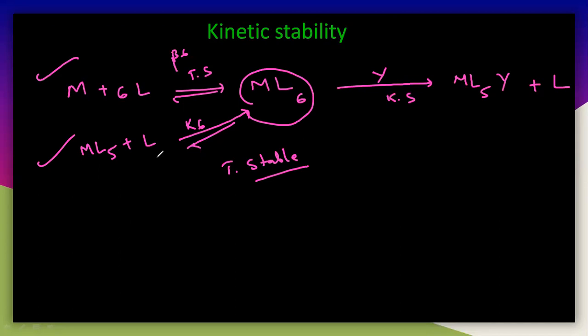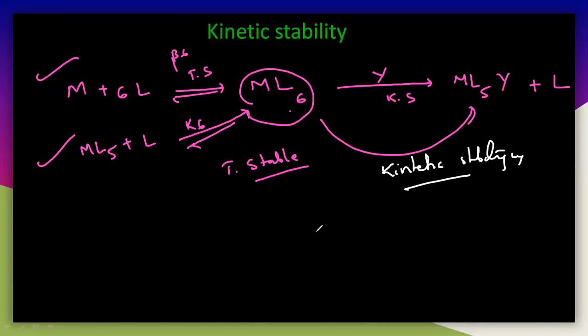So let us take the kinetic stability. Kinetic stability includes what happens after the formation of the product. ML6 is already produced here. Then after its formation, what is the reactivity of this? This kinetic stability includes the reactivity of this product. Kinetically stable refers to this particular reactant. So this comes under the reactant part, in the substitution reaction. In this we will study the kinetic aspects, the kinetic stability. Kinetically stable is different from thermodynamically stable.